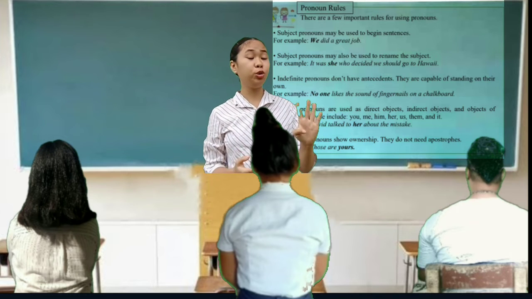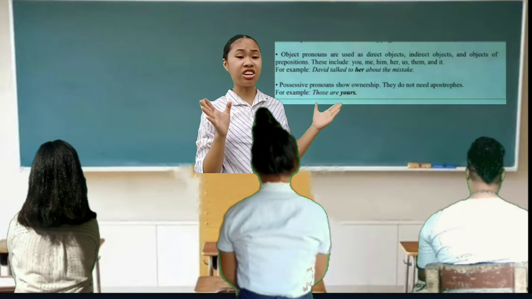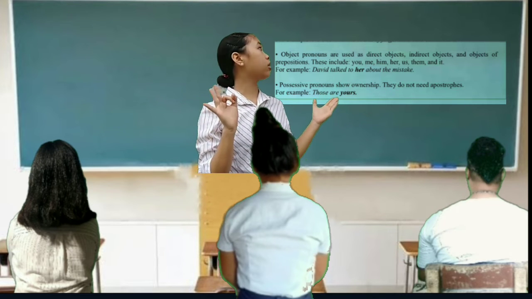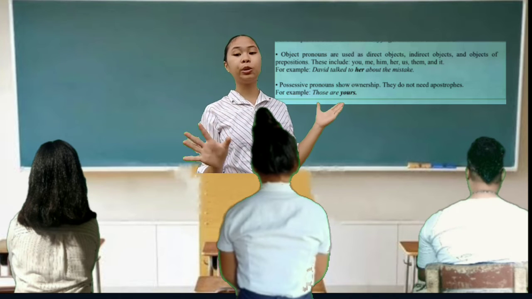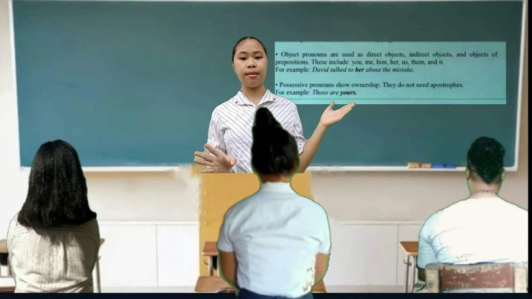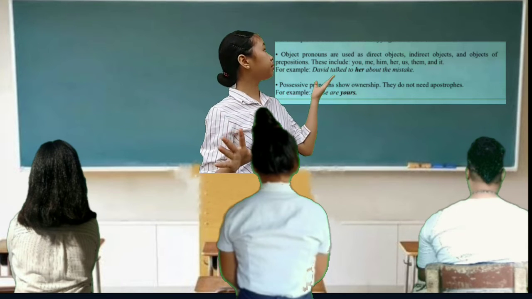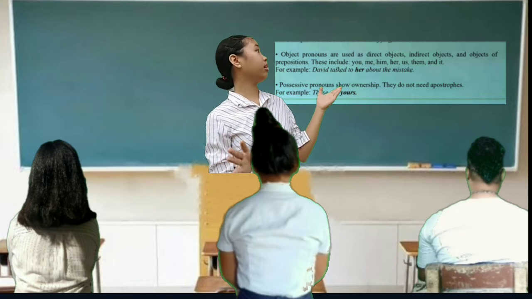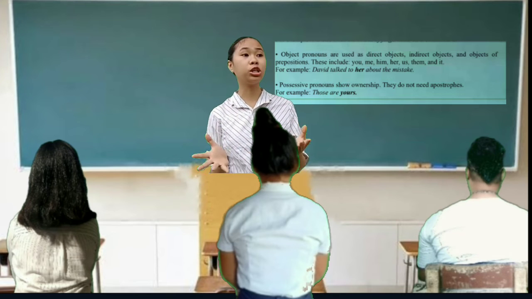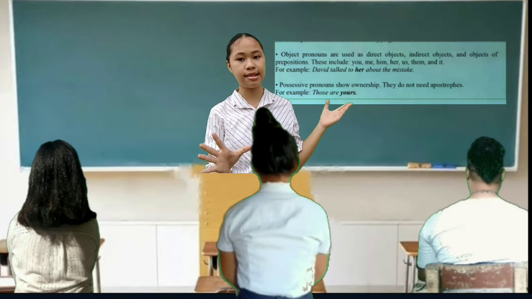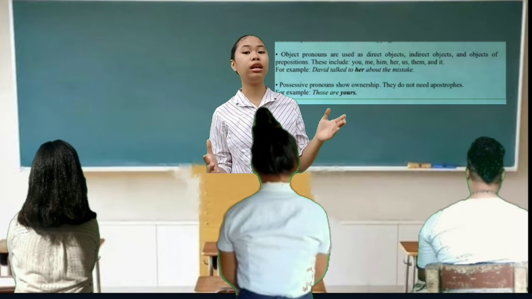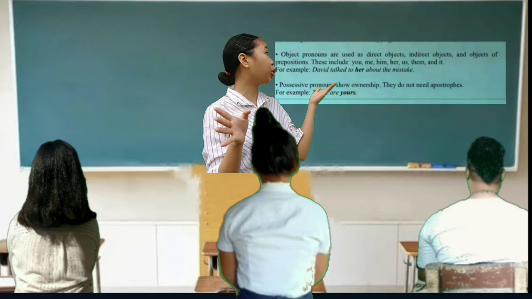For the fourth rule, object pronouns are used as direct objects, indirect objects, and objects of prepositions. These include you, me, him, her, us, them, and it. For example, David talked to her about the mistake. Lastly, possessive pronouns show ownership. They do not need apostrophes. For example, those are yours. So we don't need to put an apostrophe between the letter R and S in the pronoun yours.